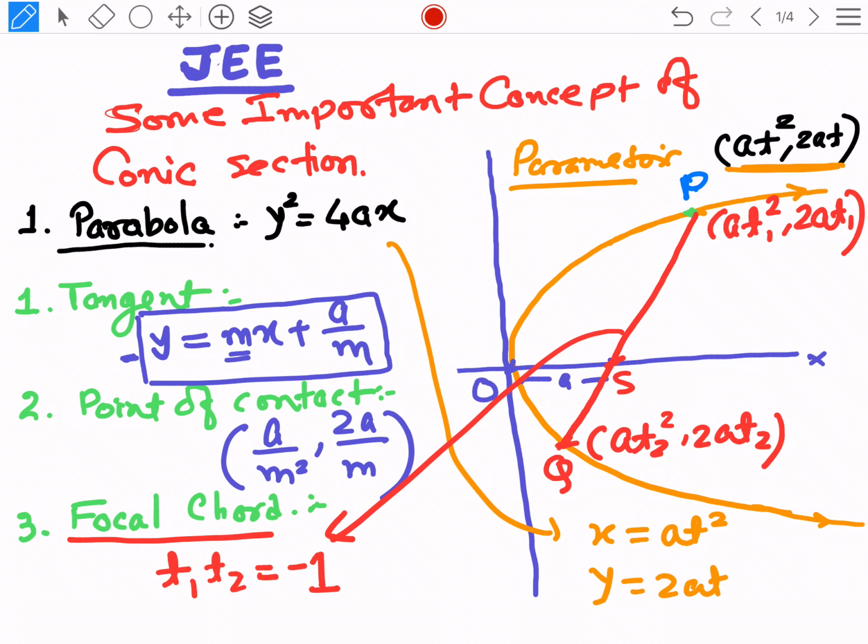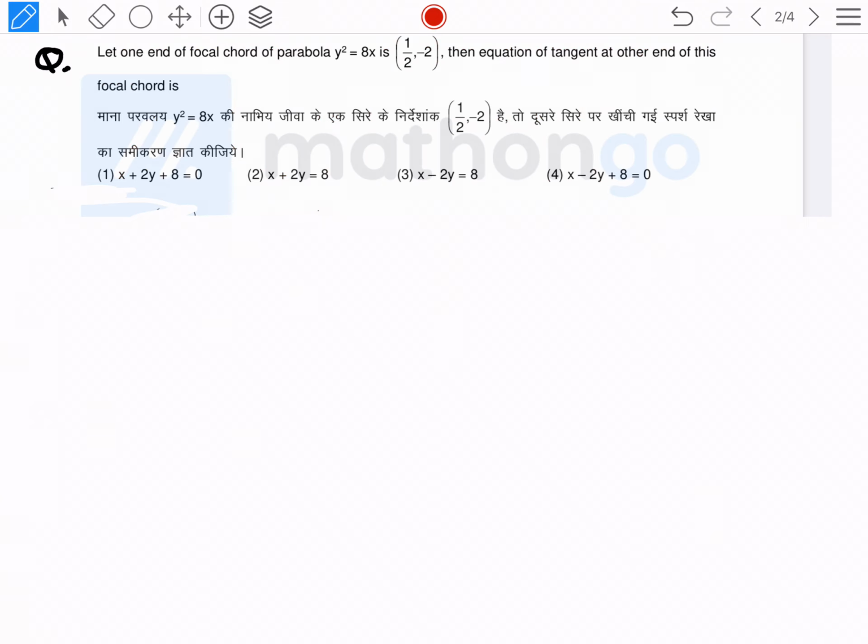So dear students, one more thing, the point of tangency we can also find directly. The relation between t and m we can also find. So this is the concept, and we will solve a question which occurred in our JEE examination, and we can solve this question now very easily. Now we will see the question. Let one end of a focal chord of the parabola y square is equal to 8x be 1 by 2 comma minus 2.